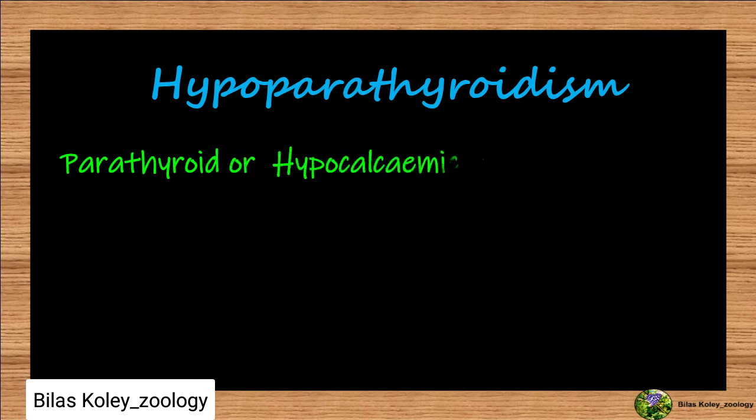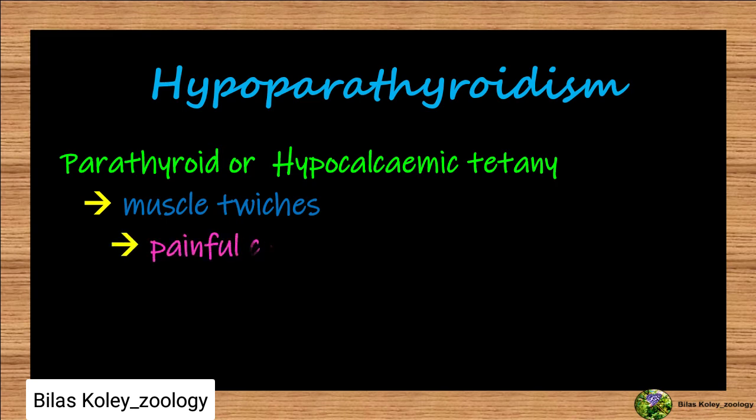It leads to hypocalcemic tetany, which is characterized by marked fall in calcium level in blood to 6 mg per 100 ml and causes muscle twitches, painful contraction of muscles of face, hands, feet and larynx.